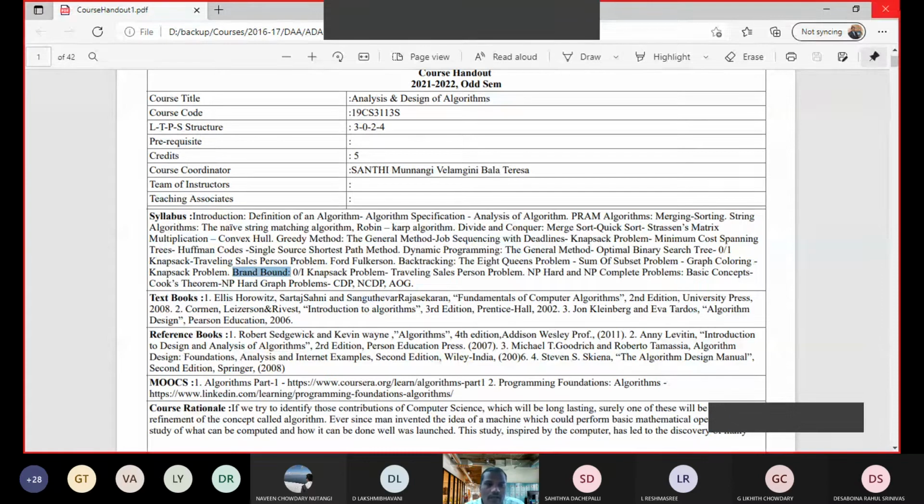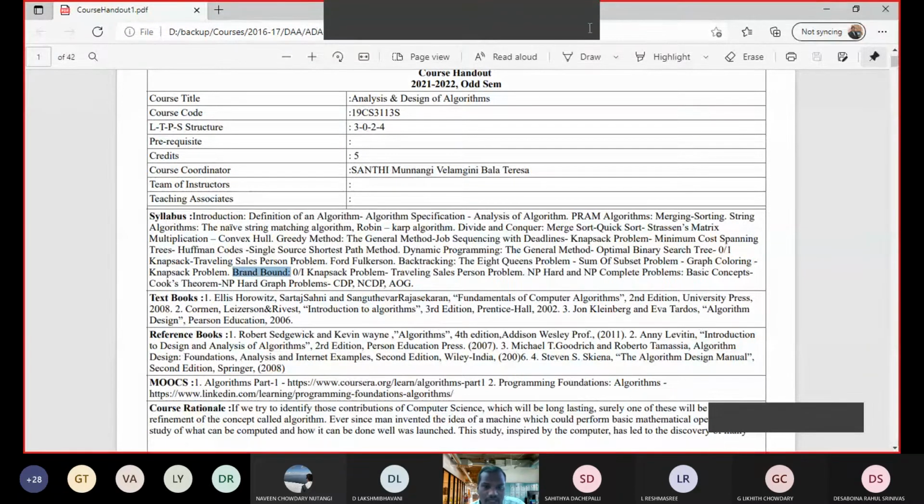These are the different algorithm design techniques. We will learn the methodology of each and every algorithm design technique given in the syllabus. That will be covered in the remaining 4 COs. So introduction to algorithms is covered in course outcome 1, and the remaining algorithm design techniques are covered in the rest of the course outcomes.